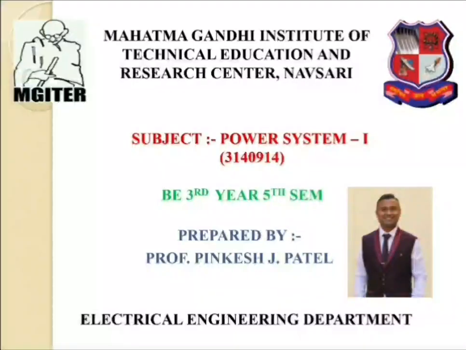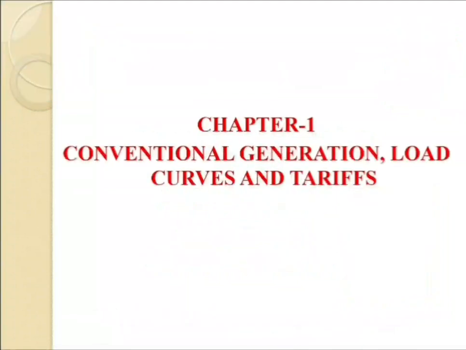Today I will start with the subject of Power System 1, having the subject code 3140914, BE 3rd year 5th semester. I will start with chapter number 1, that is conventional generation, load curves and tariffs.